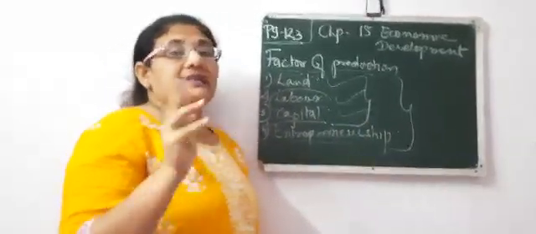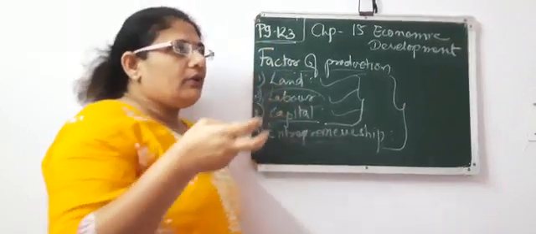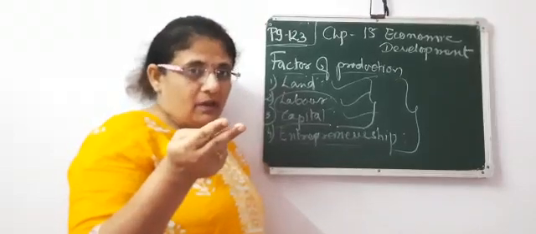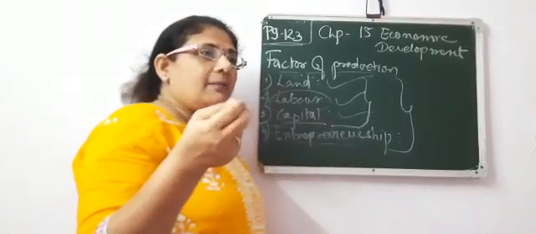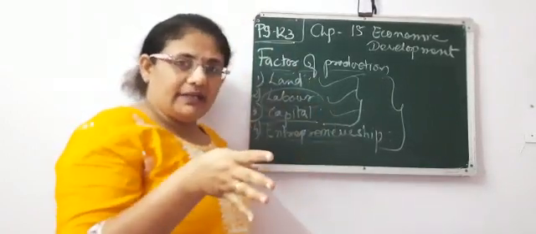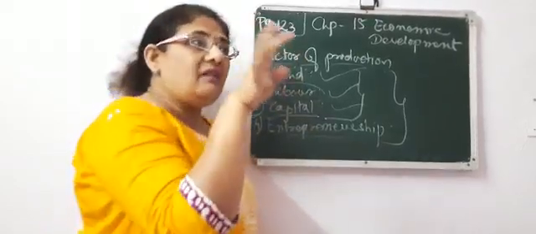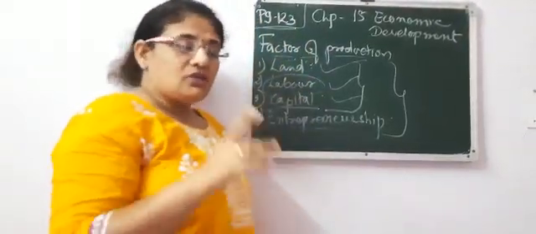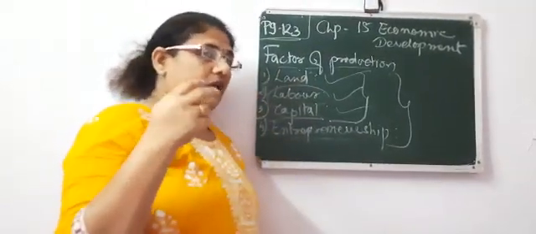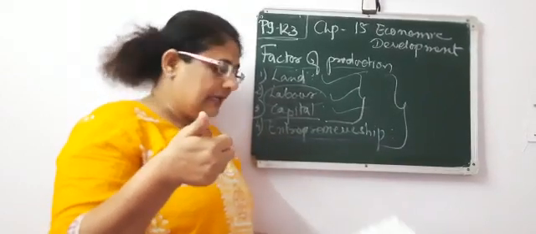Now the third is labor. In labor there are two types. If you have to make a building, you require two types of labor. One is skilled labor, like architects and engineers, those who make the plan of a building, right? And the unskilled labor, who will help to make the whole building. So there are two types of labor required for any factor of production: skilled labor and unskilled labor.